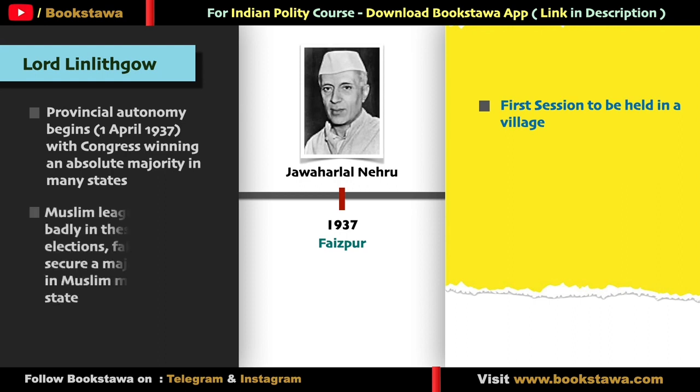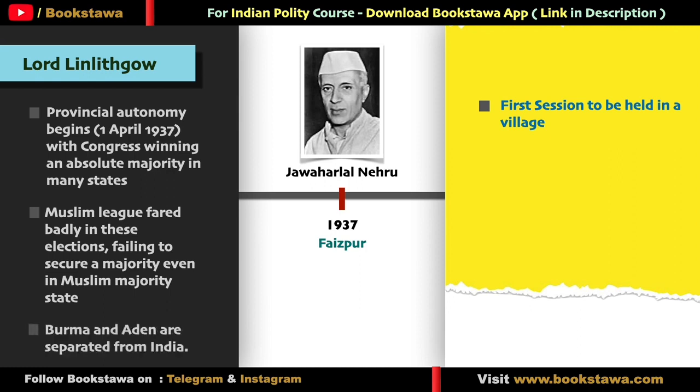And one thing had become clear in these elections, that Muslim League does not represent Indian Muslims, because in these elections the performance of the Muslim League was very poor even in the Muslim majority areas. This year an important thing also happened, that Burma and Aden were separated from India, and this was also being done under the Government of India Act 1935. So in this video we have covered all the Congress sessions from 1926 to 1937.